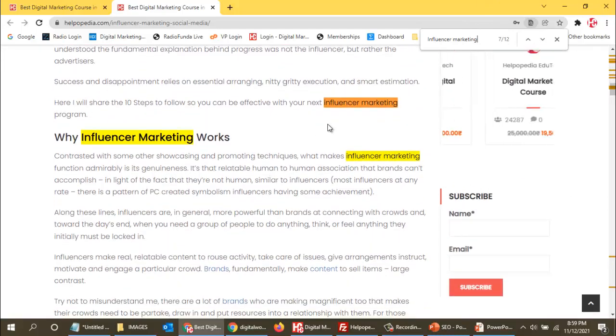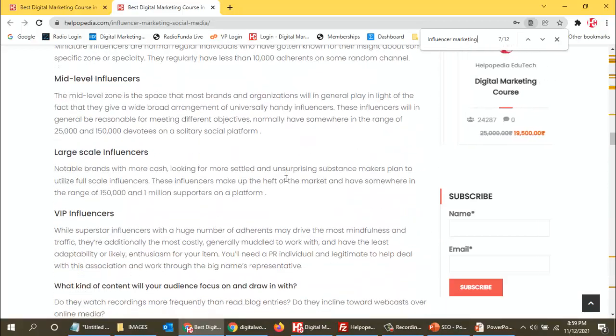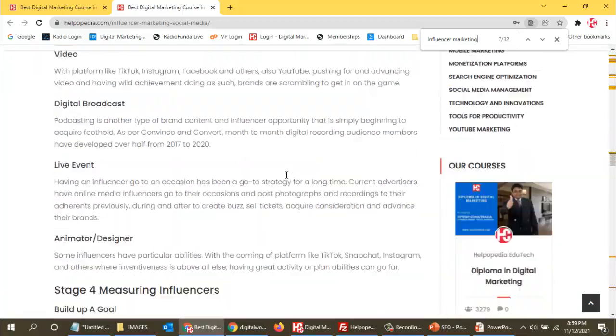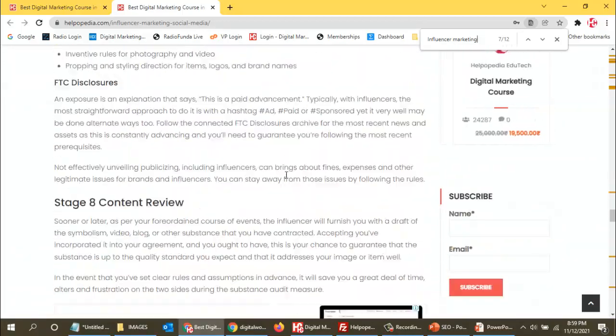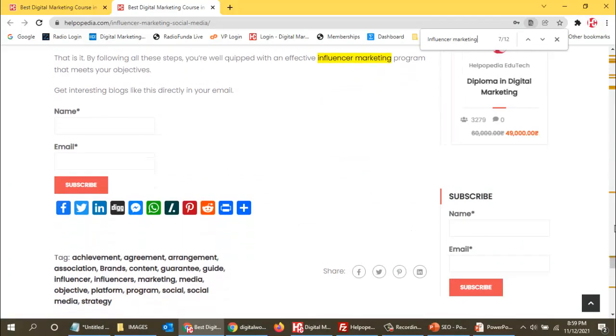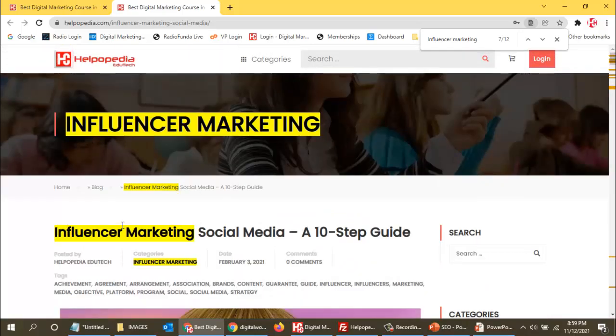Over here it is there, over here it is there, over here it is there. I scroll down, it might be at the bottom also. So like this, say 12 times I'm using it on this particular page. So now what happens is that, why do I need to write this keyword multiple times in this page?